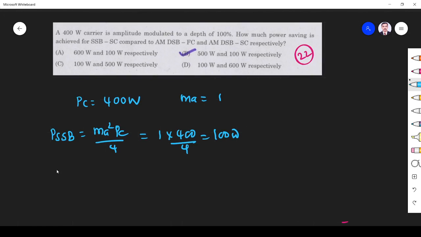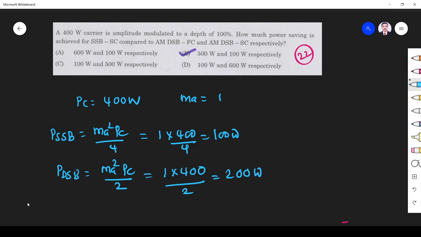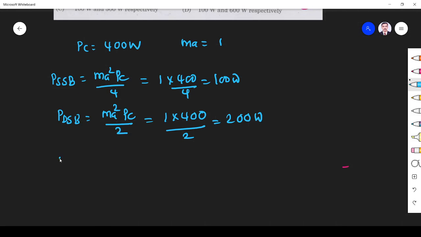Power transmitted by DSB is ma squared Pc by 2, so it is 200 watts. Power transmitted by AM is Pc into 1 plus ma squared by 2, which is 400 into 1.5, that is 600 watts.